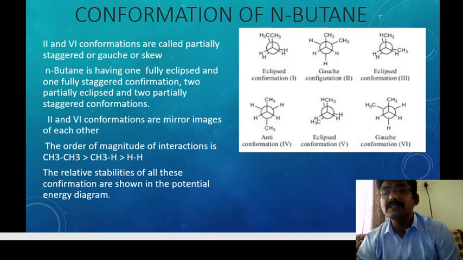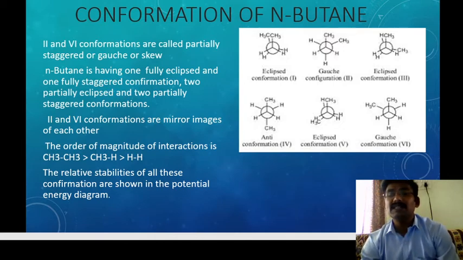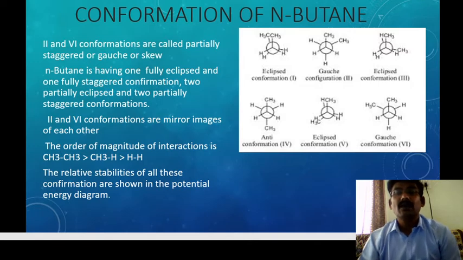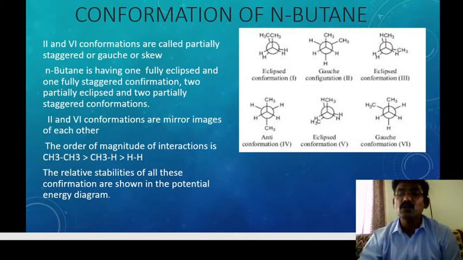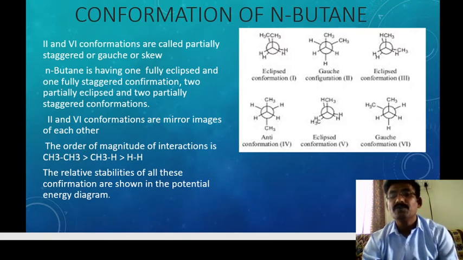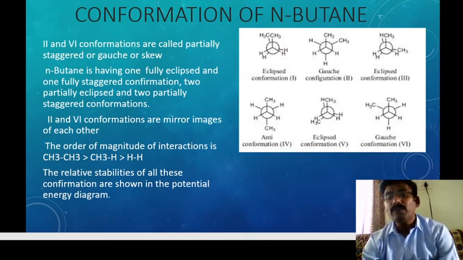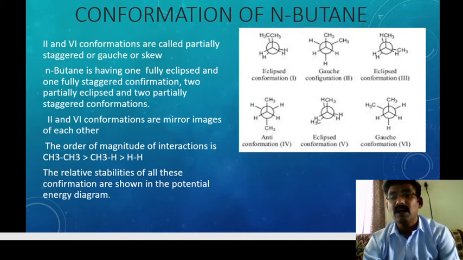In this, the CH3 part and the CH2 part. Take carbon 2 and 3, where carbon 2 is fixed. Totally six conformations are there in n-butane.